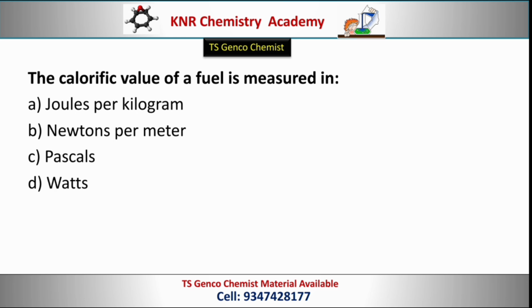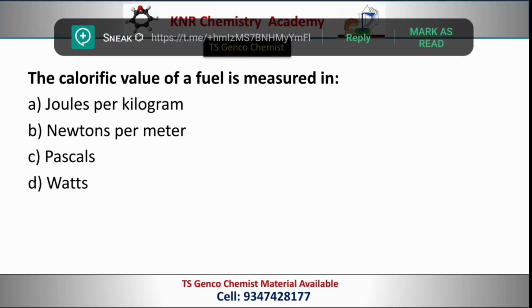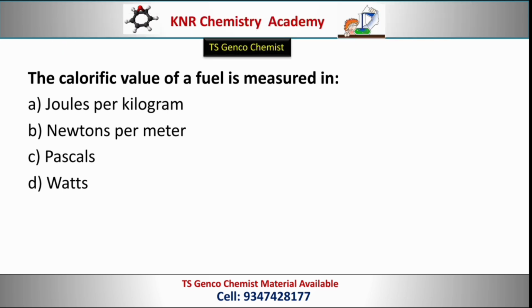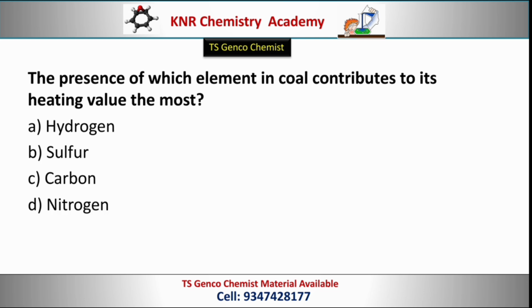Next question. The calorific value of a fuel is measured in? Options: joules per kilogram, newtons per meter, pascals, watts. Correct option, option A, joules per kilogram. Next question. The presence of which element in coal contributes to its heating value the most? Options: hydrogen, sulfur, carbon, nitrogen. Correct option, option C, carbon.